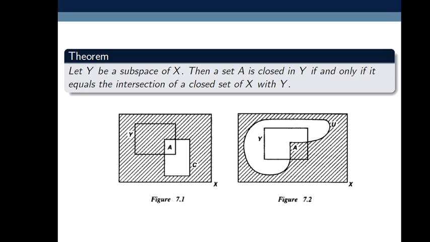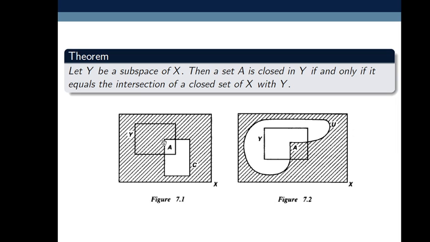Next theorem: let Y be a subspace of X. Then a set A is closed in Y if and only if it equals the intersection of a closed set of X with Y. Here Y is a subspace of X, so let X be a topological space. See figure 7.1. Here X is a topological space and Y is its subspace, meaning Y is a subset of X. So take this rectangle as Y.